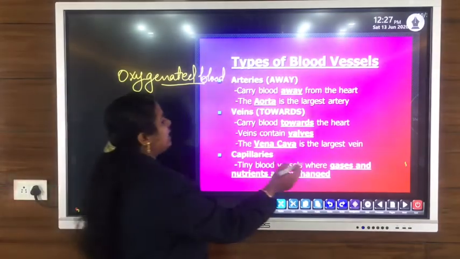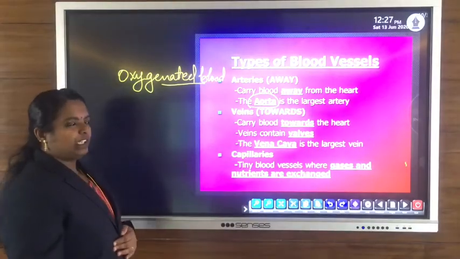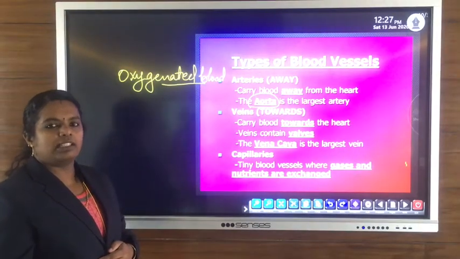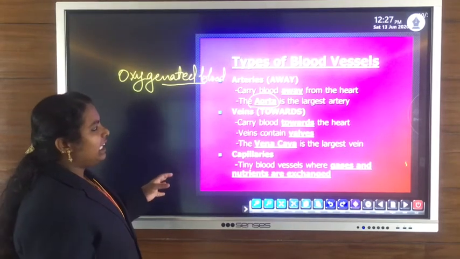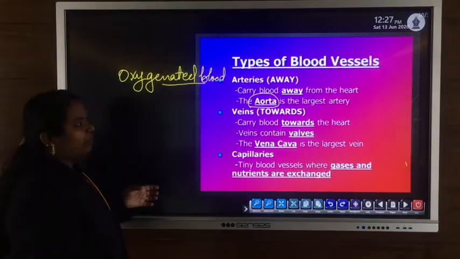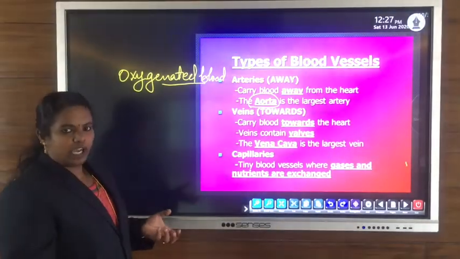The largest artery is the aorta. Aorta is the main and largest artery which carries oxygenated blood. This artery carries oxygenated blood from the heart and supplies it to other branches of arteries.